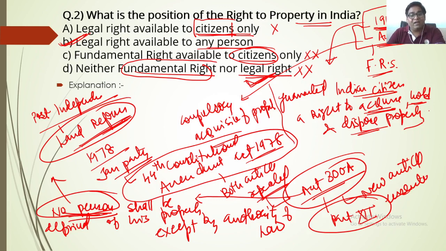So certainly we can say that it has now become a constitutional and legal right. It was previously one among the seven fundamental rights under Article 19, but it was repealed by the 44th Constitutional Amendment Act, and both Article 19(1)(f) and Article 31 have been repealed. Now it has been made just a legal right under Article 300A in Part 12 of the Constitution, which clearly says that no person shall be deprived of his private property except by the authority of law.